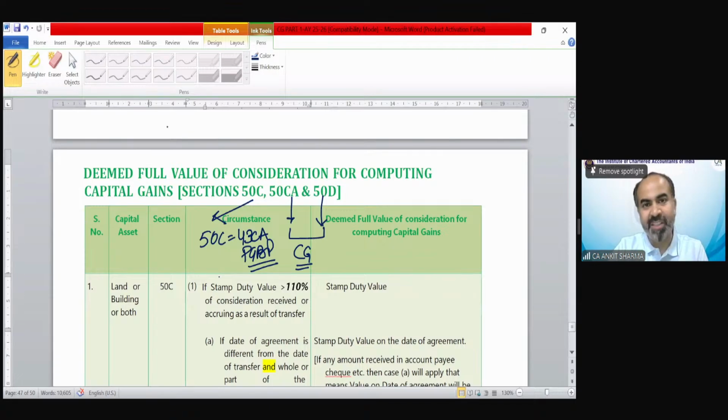Can anyone explain to me what section 43CA was in PGBP head? If somebody wants to explain in short, I would be really happy. I would ask the technical team to unmute you if you want to explain in short what exactly section 43CA talks about.